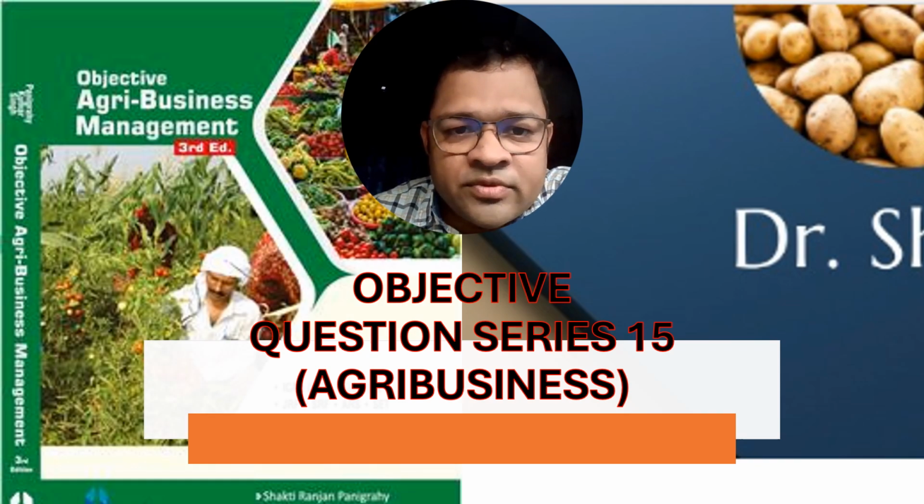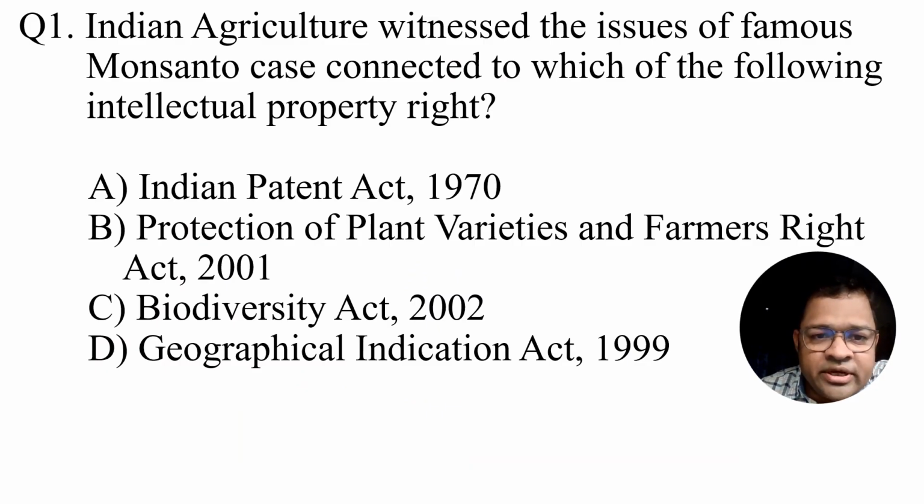In this series, the first question is, Indian agriculture witnessed the issues of the famous Monsanto case connected with which of the following intellectual property right? You all know that Monsanto brings innovations in seed where Bt genes have been incorporated. If someone uses the Monsanto seeds in India, then they have to give some royalties.